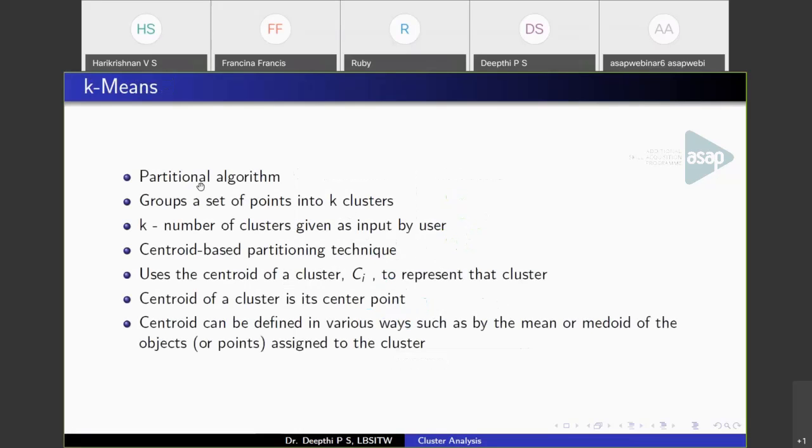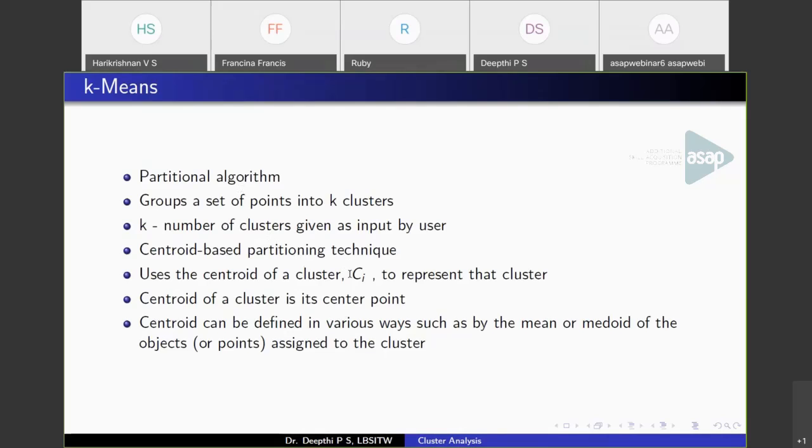Now moving on to the k-means algorithm. In k-means, k is the input, the number of partitions to be formed, which should be given as input by the user. And here the idea is that you use the mean of objects belonging to a cluster in order to group them, based on the centroid. A centroid is nothing but the mean value of objects belonging to a cluster.